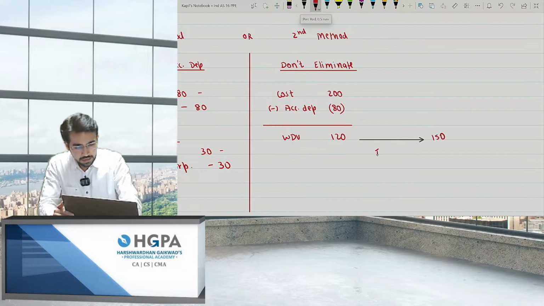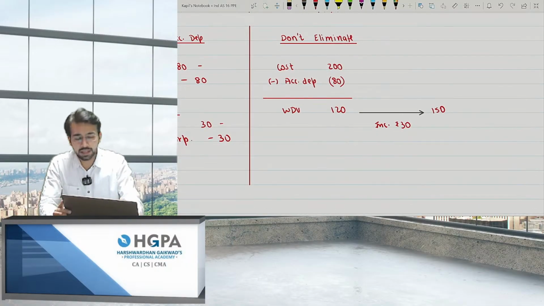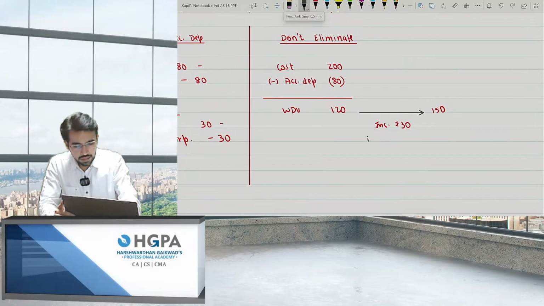So what is the increase? The increase is rupees 30, right? 30 is what percentage of 120? It comes to 25%. That is, the increase is 25%.